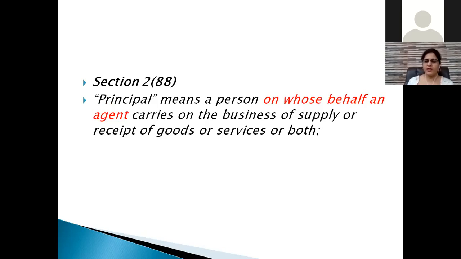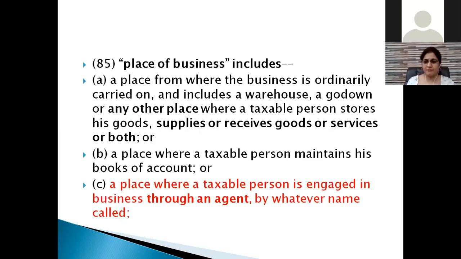So here the word "means" has been used. It means it is an exhaustive definition. They have clearly mentioned that principal is the person on whose behalf the agent is doing the work. So the important definition is of the agent, that what is an agent. If he is working on behalf of someone, then naturally the person on whose behalf he is working will be a principal.